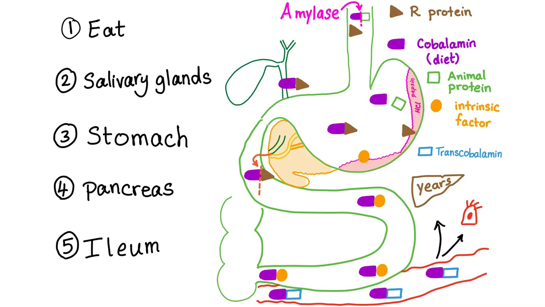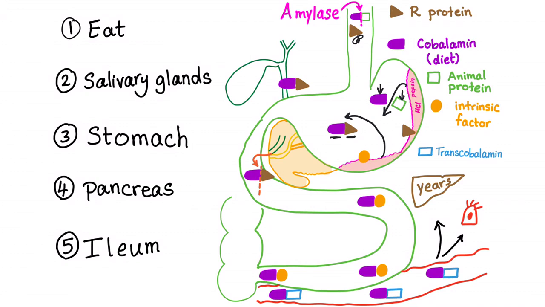The hydrochloric acid will convert pepsinogen into pepsin. Also, pepsin will do the same thing. It will destroy the relationship or the bond between the cobalamin and the protein. So now cobalamin is free, but the stomach acid can destroy this cobalamin. That's why the R protein is here. Thank you, salivary glands. Now vitamin B12 can be bound to the R protein.